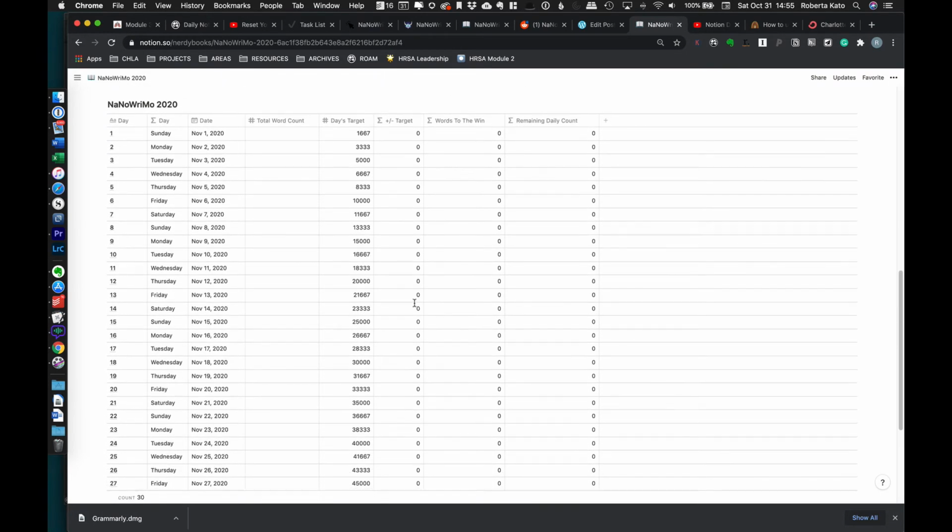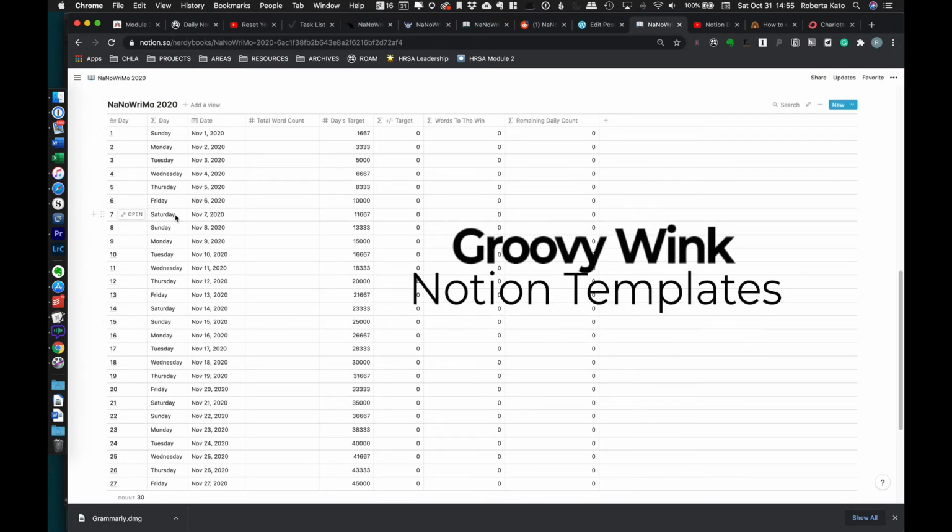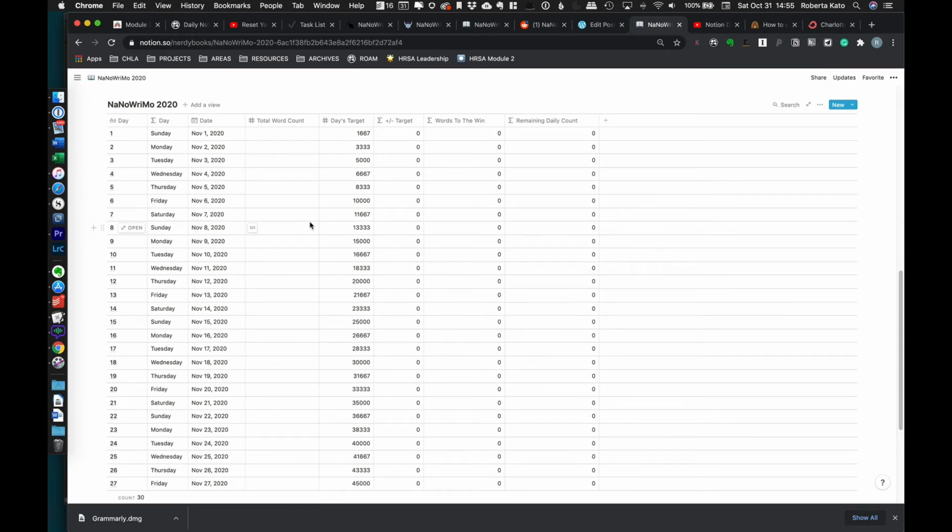I'm also going to link, you can see here that there was the original link in Reddit. And then Groovy Winks puts together some great Notion templates. And so this is the one that I adapted for this year, and it has every day of NaNoWriMo, and it has what I put in as a day of the week because I thought that'd be really useful for people who are trying to figure out how to fit in their writing. You can know that maybe on the weekends you're going to try to aim for a higher total word count.